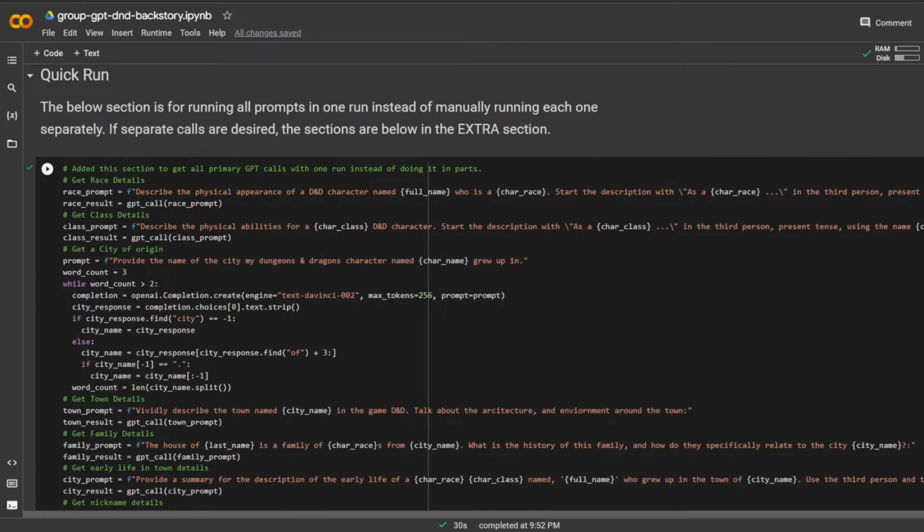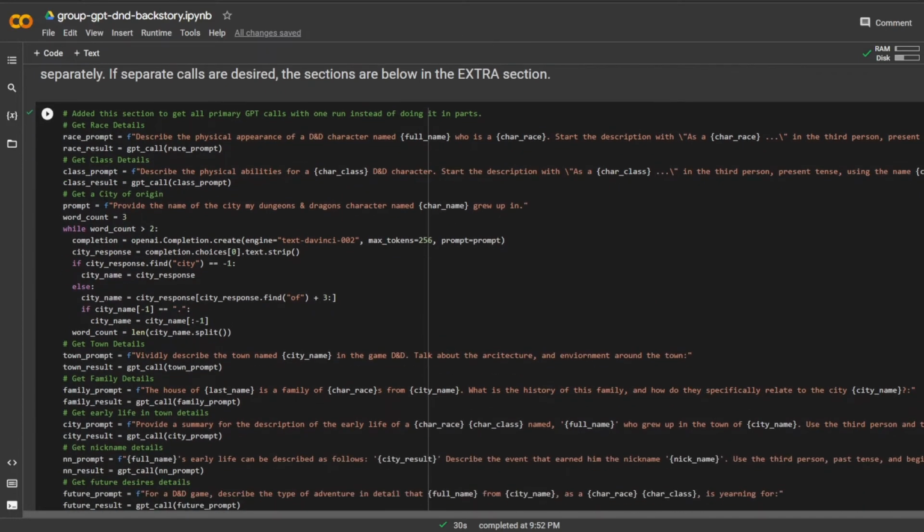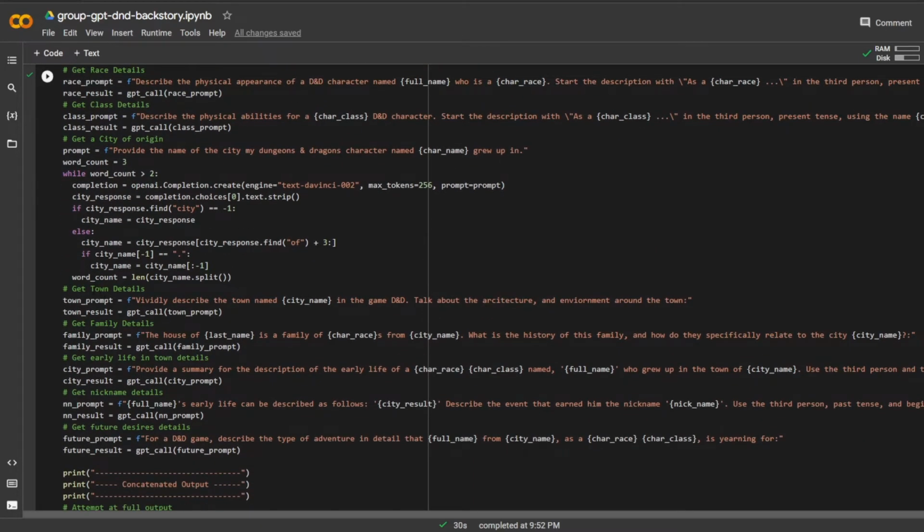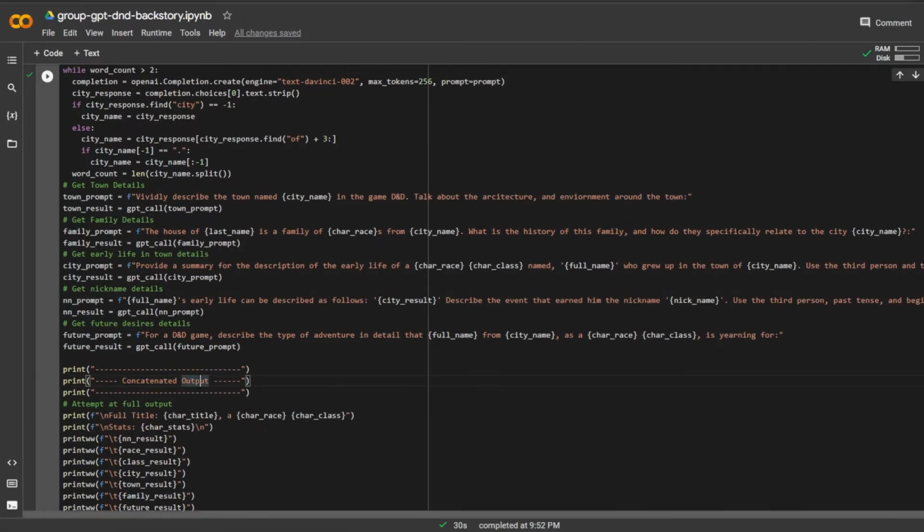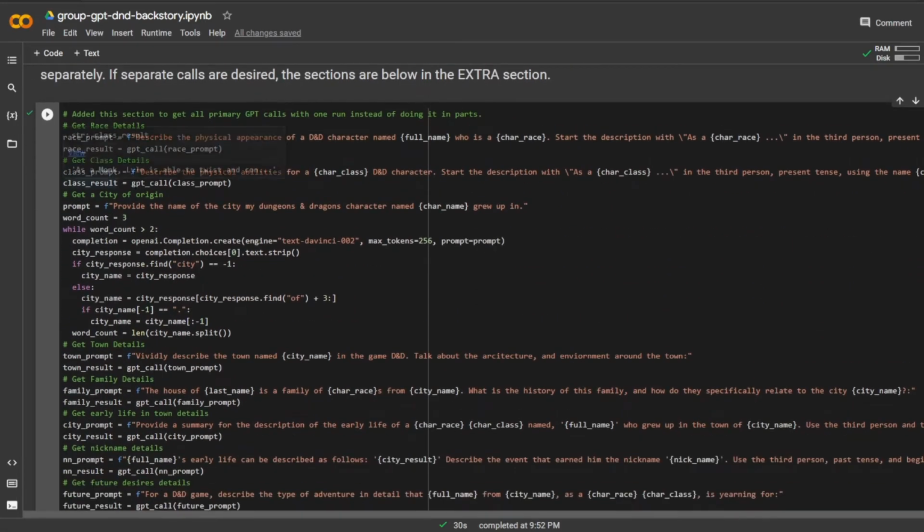This gives me race details, class details, where I grew up, some more details on the town, my family, my early life in the town, how I got the nickname Bajorts, which will be interesting to see, and my future desires. And then it's going to give me a concatenated output. That's really all I'm interested in.